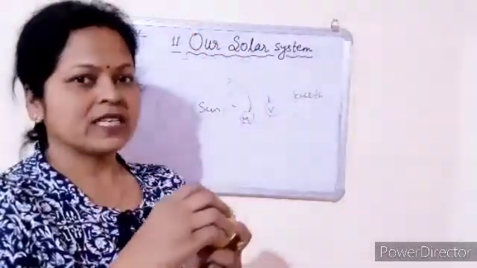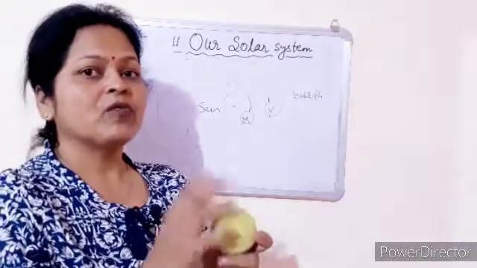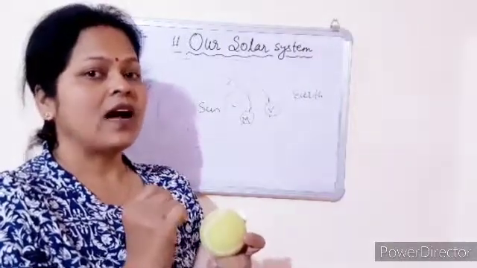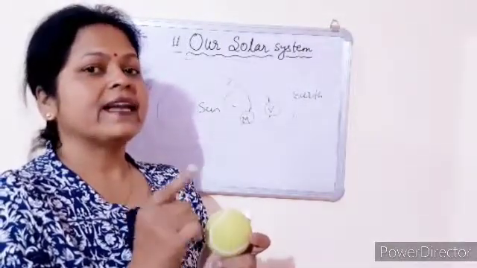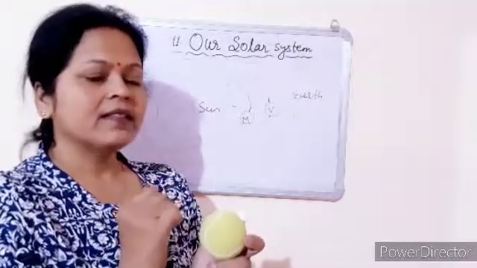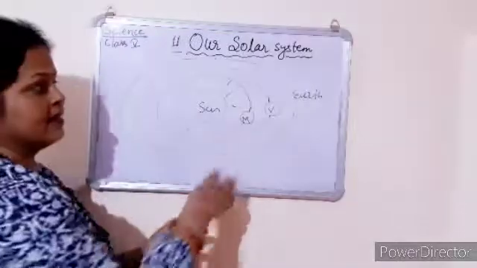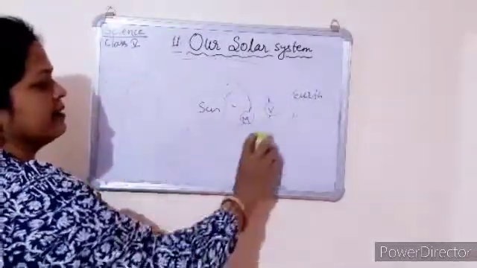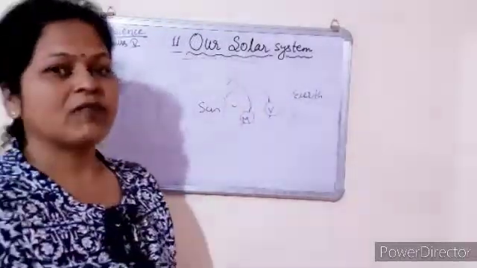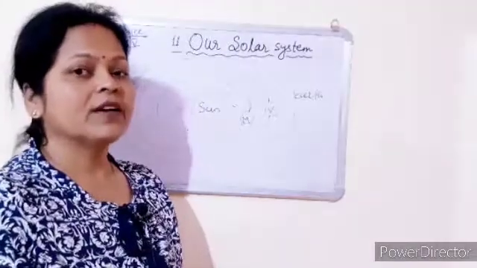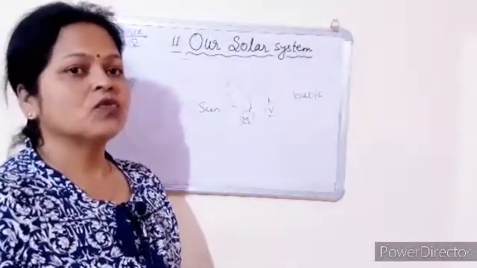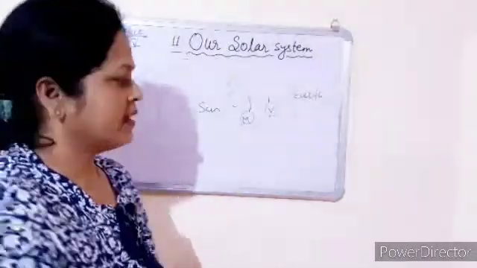This is called rotation, and Earth completes one rotation in 24 hours, due to which day and night appear. And in the revolution, it revolves around the Sun. It takes 365 days in one revolution, due to which change of season appears.